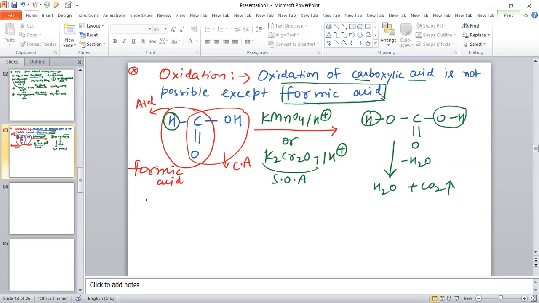Also make a note: formic acid gives a positive Tollens test and Fehling's test because an aldehyde group is present.